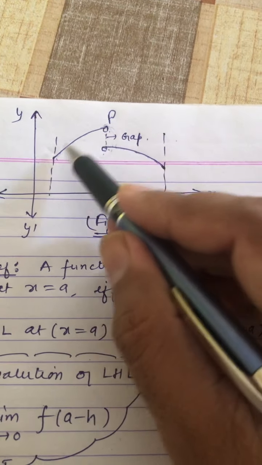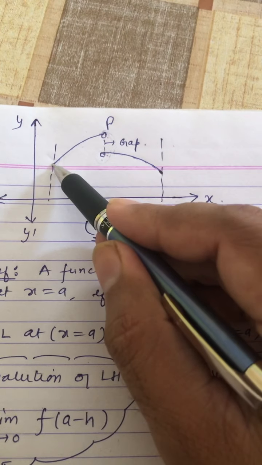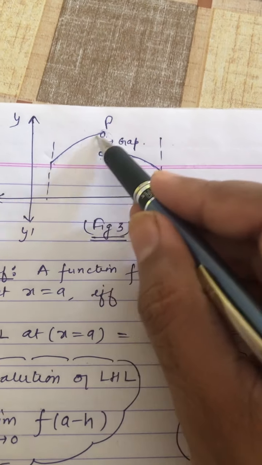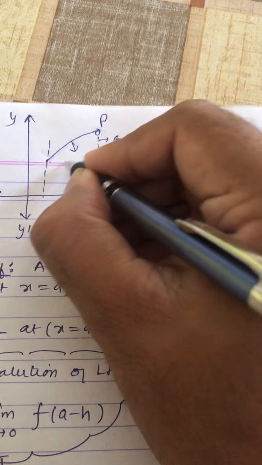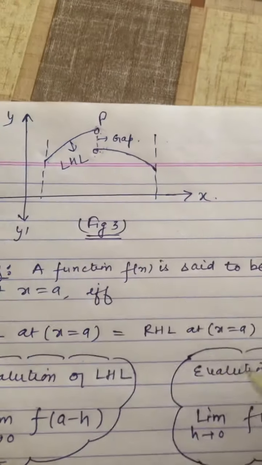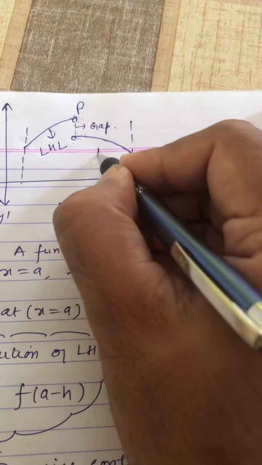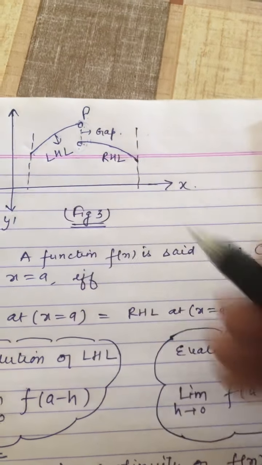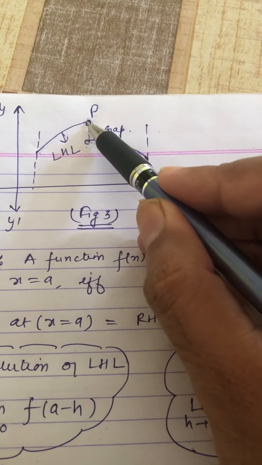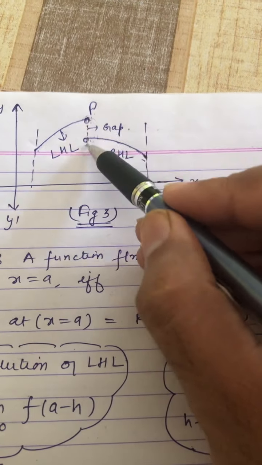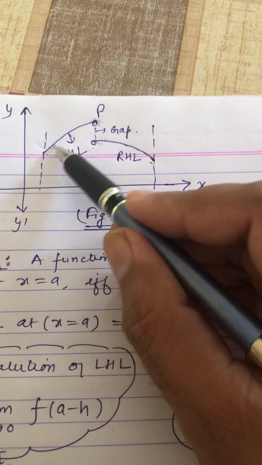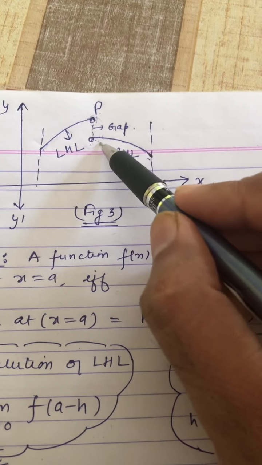Now when we reach point P from the left hand side, this is called the left hand limit, LHL. And when we reach point P from the right hand side, it is called the right hand limit. So here we can say that the left hand limit value is this and the right hand limit value is this. Both these values are different. So we can say left hand limit and right hand limit are not equal.